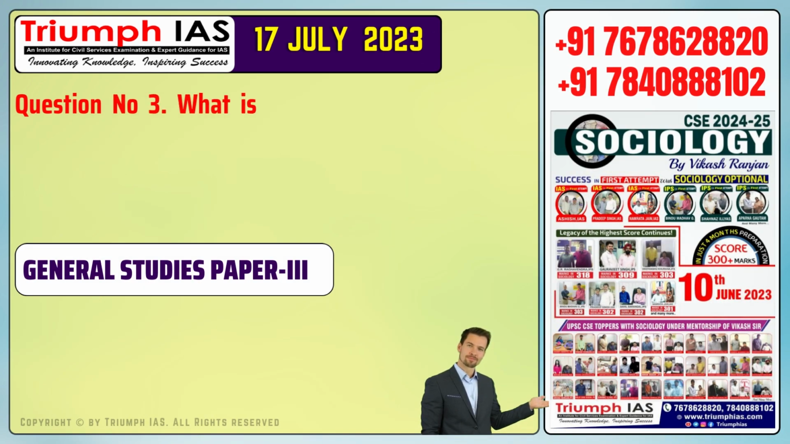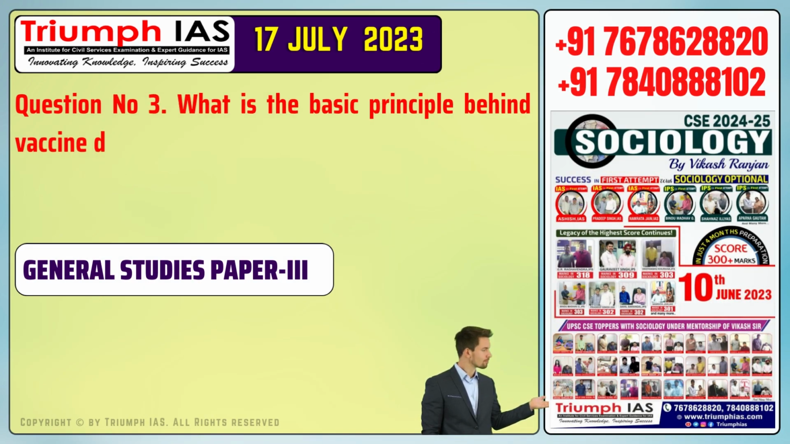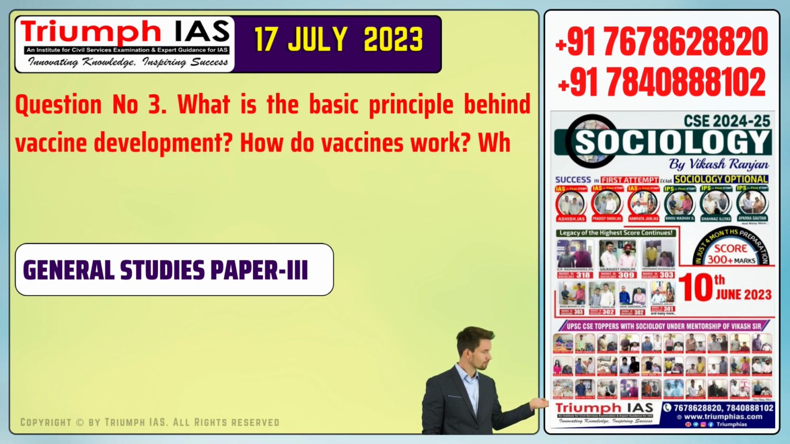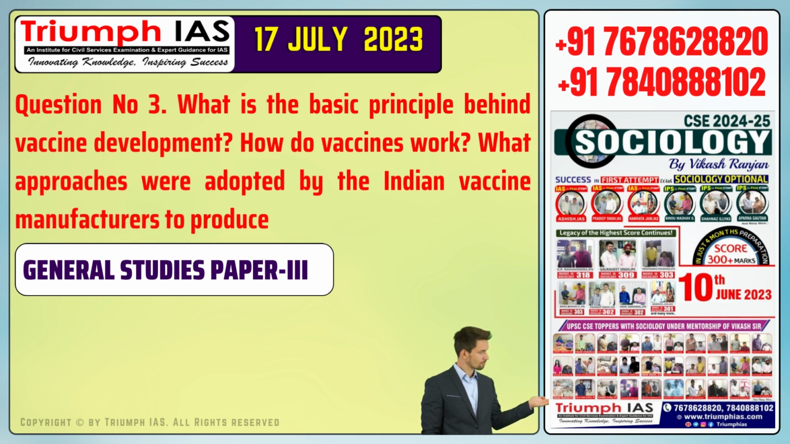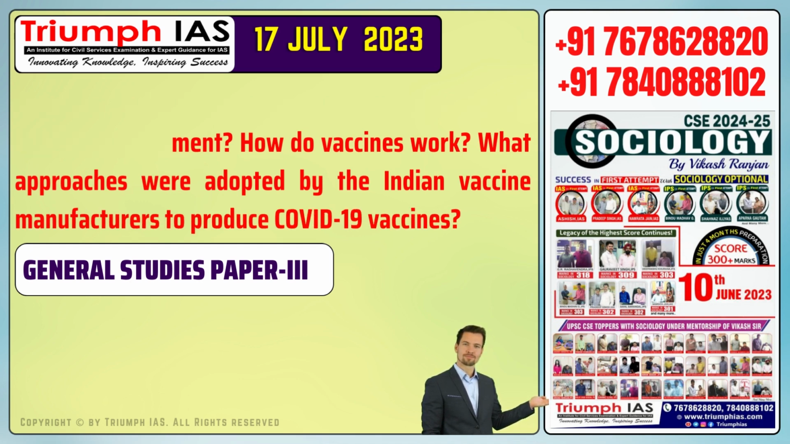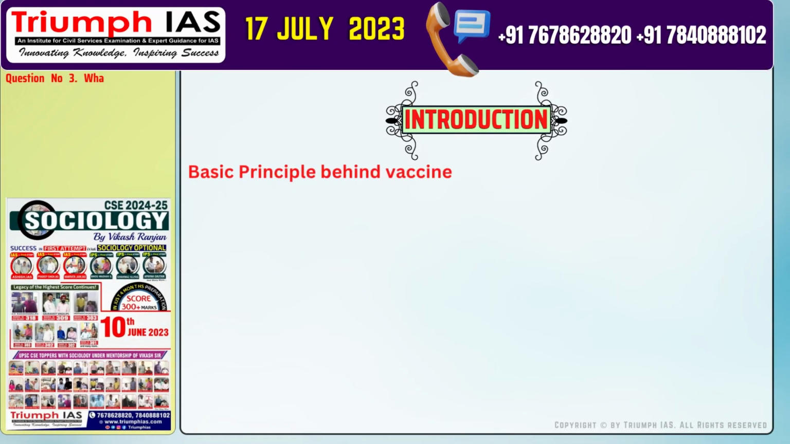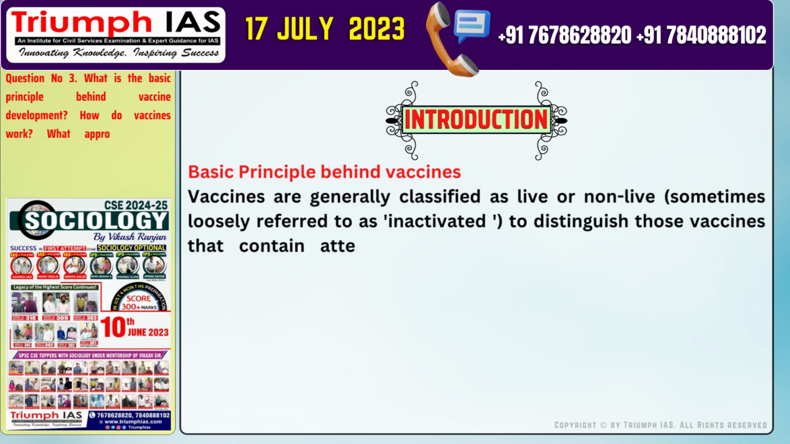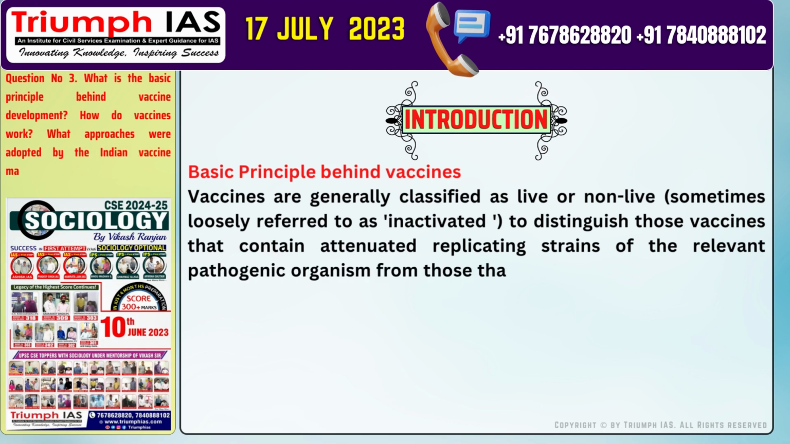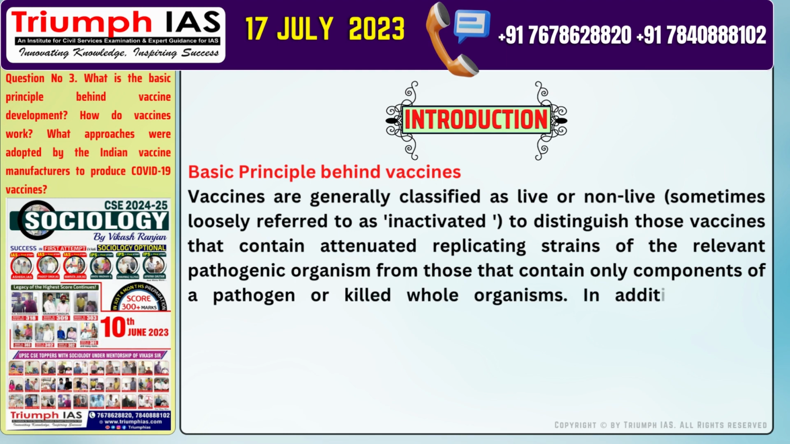Question number 3. What is the basic principle behind vaccine development? How do vaccines work? What approaches were adopted by the Indian vaccine manufacturers to produce COVID-19 vaccines? Let's start with the introduction of the answer. Basic principle behind vaccines. Vaccines are generally classified as live or non-live, sometimes loosely referred to as inactivated, to distinguish those vaccines that contain attenuated replicating strains of the relevant pathogenic organism from those that contain only components of a pathogen or kill whole organisms.